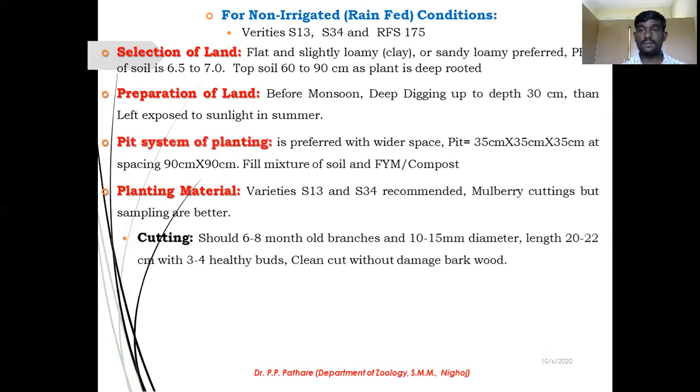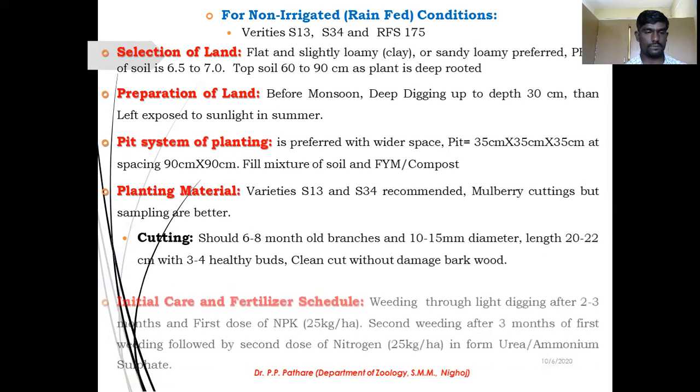The cutting material requires 3 to 4 healthy buds, because the new branches will come out from these particular buds. So observe these requirements to select. If your branches show such features, you can select them as cutting material. Clean all the branches without any damage to the wooden material of your branches. You can select it, then use it for your mulberry cultivation.